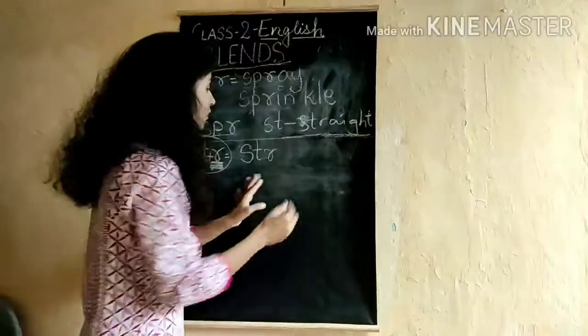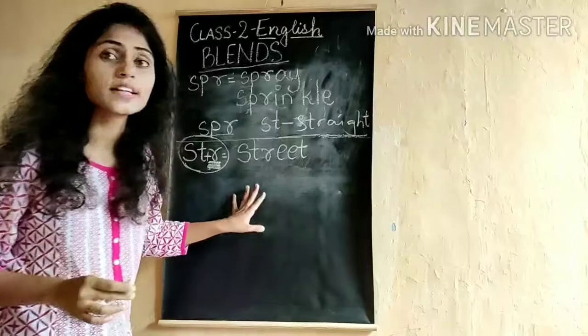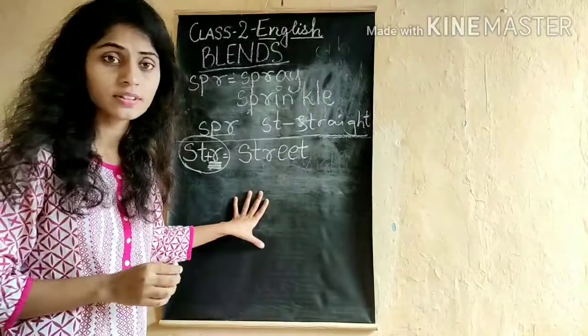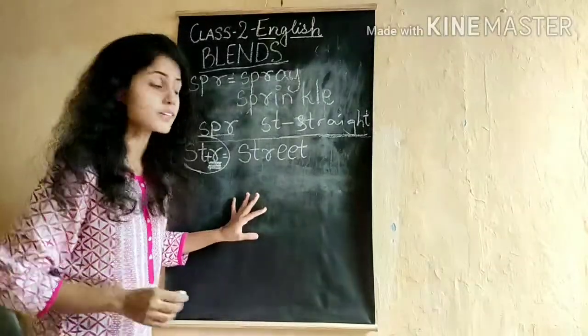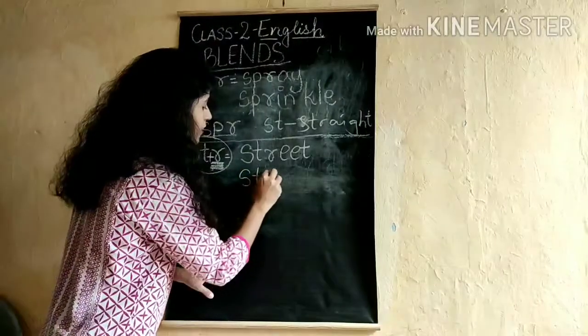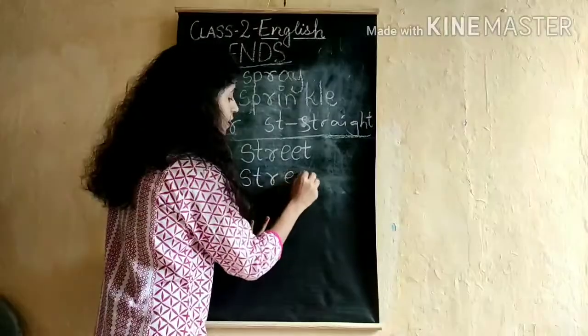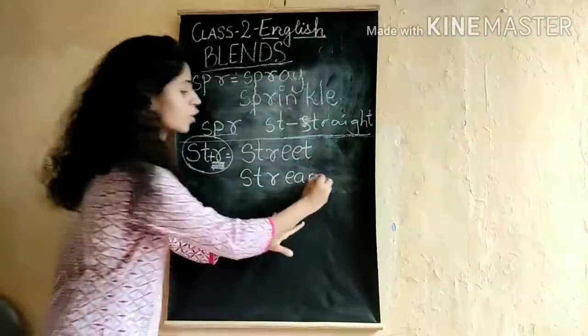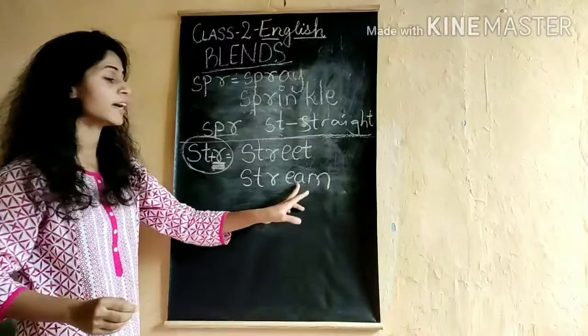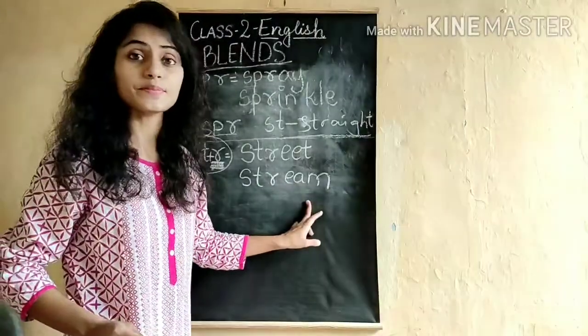S-T-R, str. If I add double E-T, it gives street. What does it give? Street. Then S-T-R, if I give here E-A-M, it gives stream.